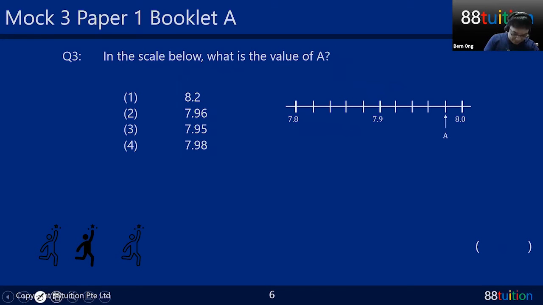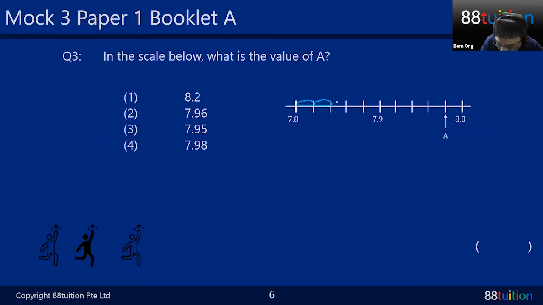Okay, question 3. In the scale below, what do you see? What is the value of A? So this is our question. Let me just try to introduce you to something called gap and difference. I think you heard of this before. Usually what I do, I count the gaps down here. See, this is how many gaps from 7.8 to 7.9.